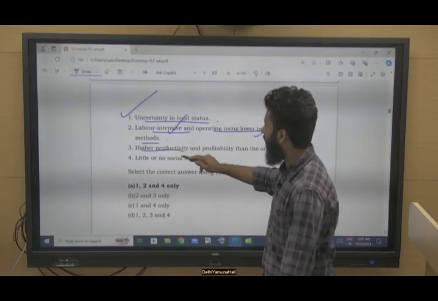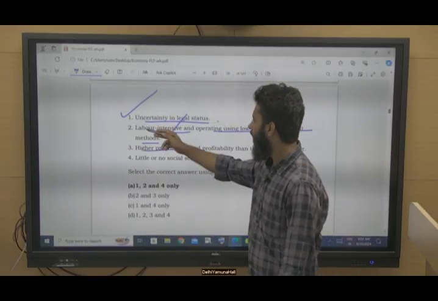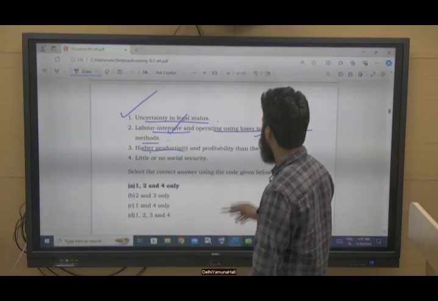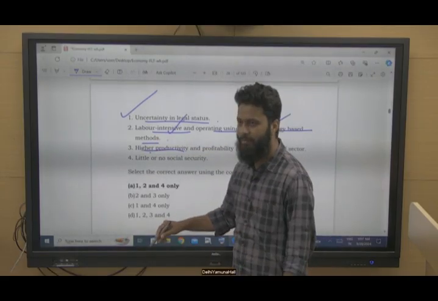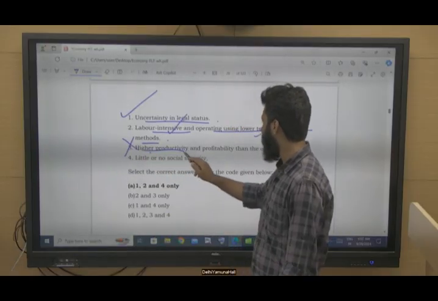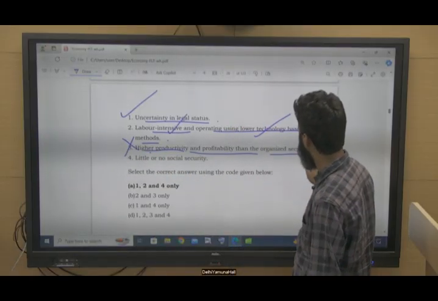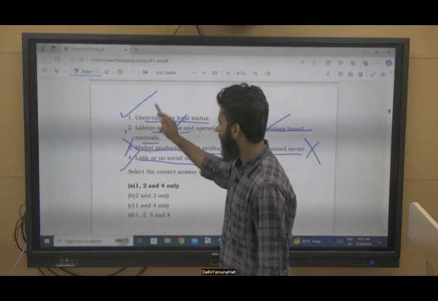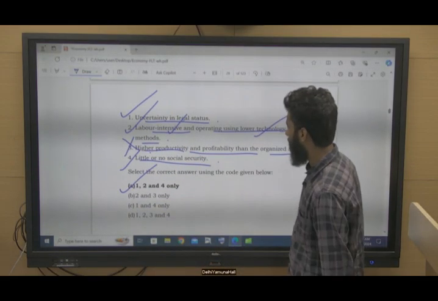Higher productivity. Now if you compare statements 2 and 3, higher productivity cannot result from labor intensive or less technology based methods. So this is not correct. Higher productivity and profitability than the organized sector, no. Little or no social security, yes, this is correct. So 1, 2 and 4 are correct, option A.